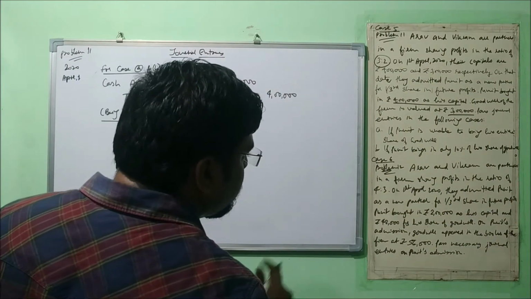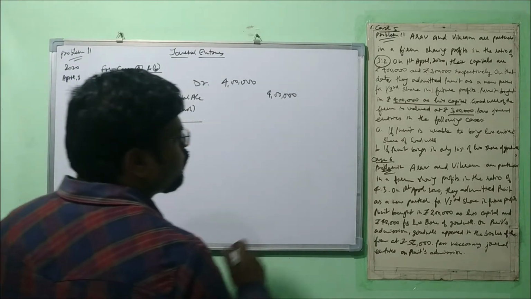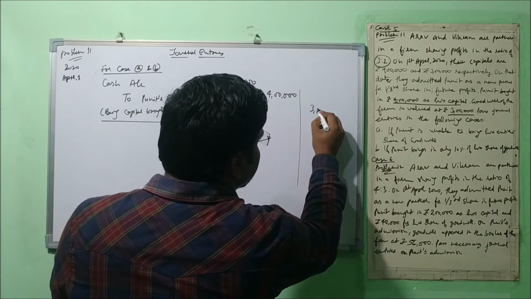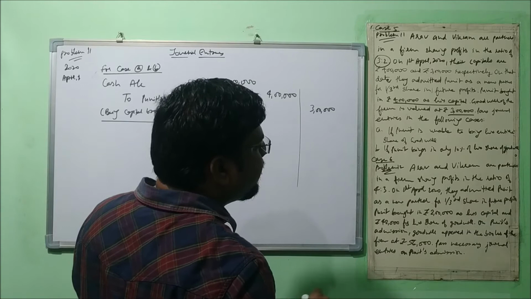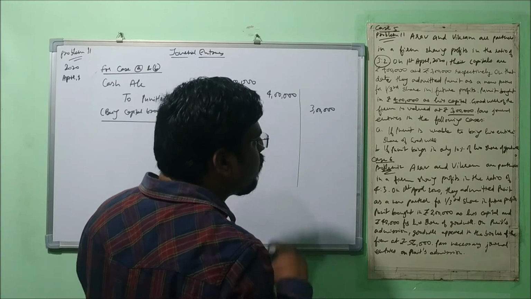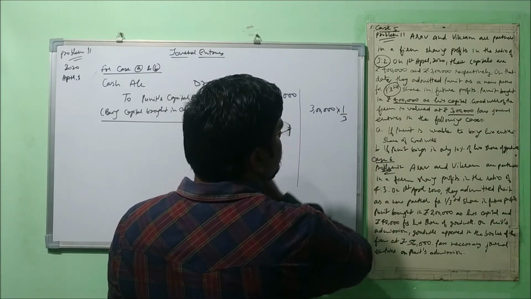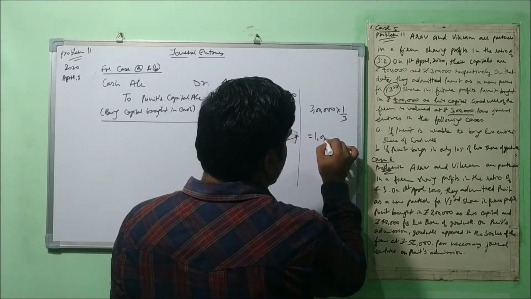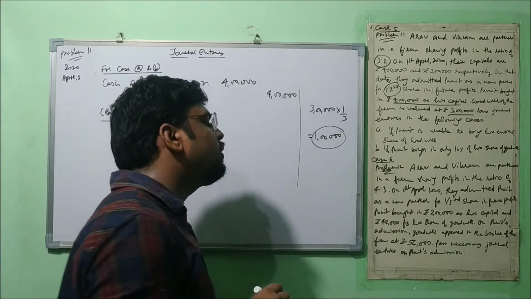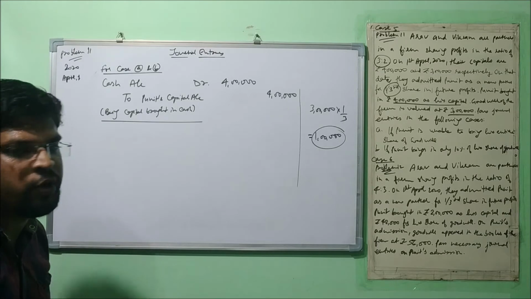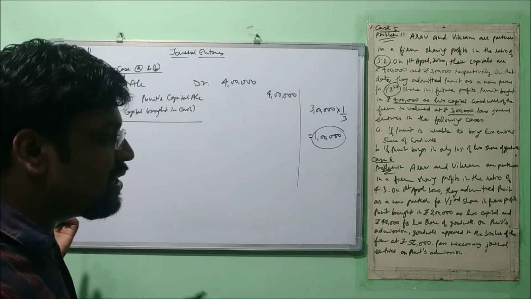Case A, when he is unable to bring the entire share of goodwill. So very first we'll have to calculate his share of goodwill. That is the total value of the firm's goodwill. Now we'll calculate the new partner's share in that, and for how much share he has come into partnership, 1/3. So we calculate 1/3 of that, which comes out to 1 lakh. So new partner Puneet is supposed to bring rupees 1 lakh as his share of goodwill, right? But he has not brought it.